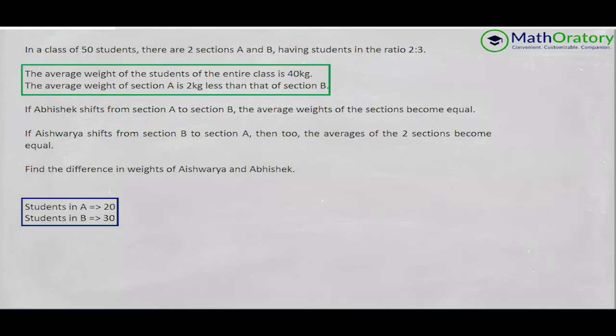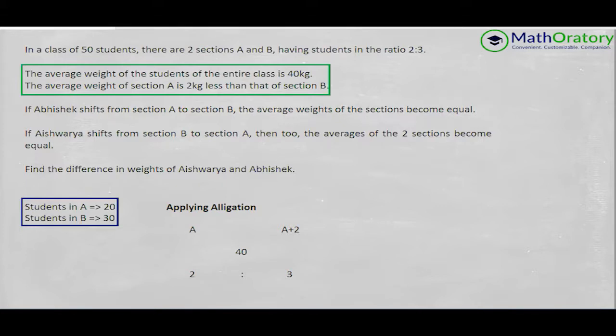That's all we can gather from there. The next one says, now this is important, that the average weight of the students of the entire class is 40 kilo. By the class, it means both the sections combined, the class of 50 students. And the average weight of section A is 2 kg less than that of section B. So allegation is what I'm trying to apply here. Let us first graphically understand what is happening.